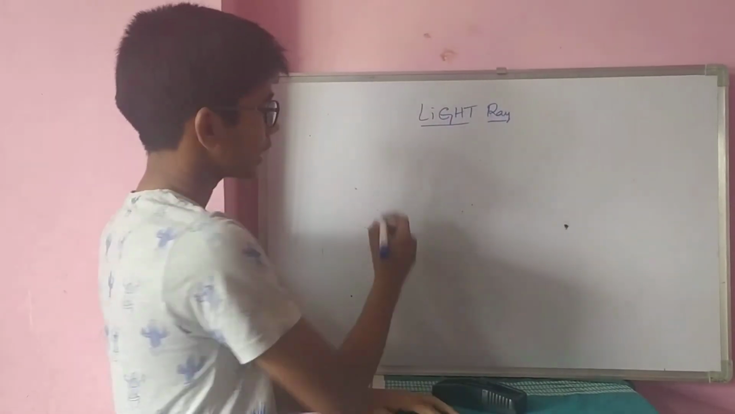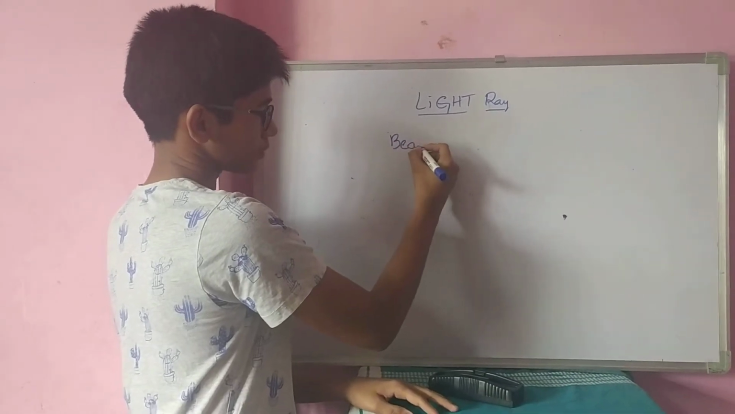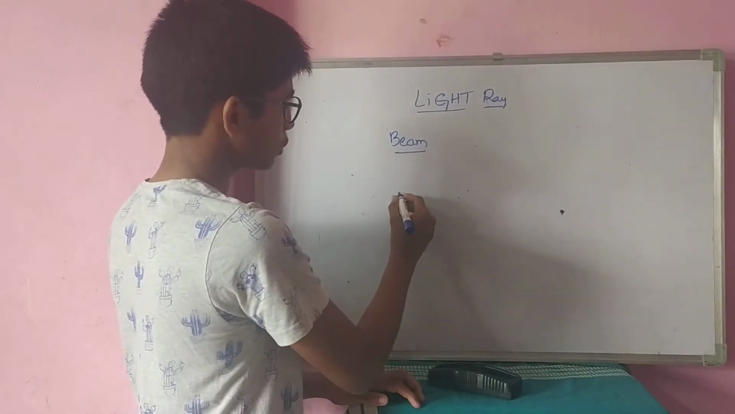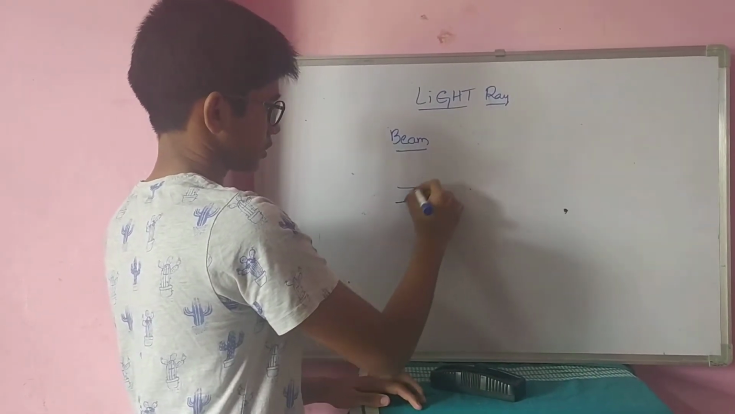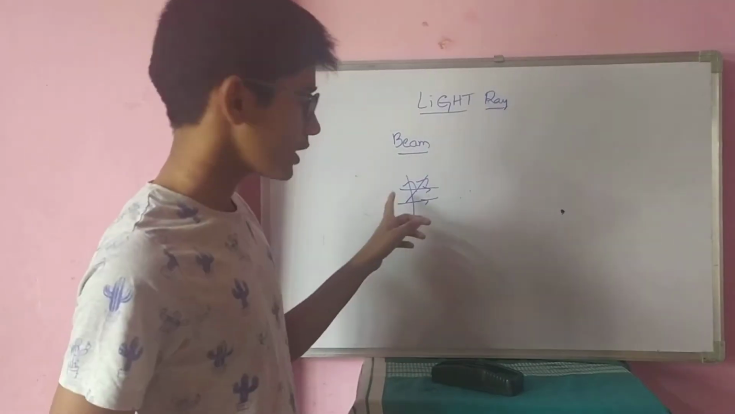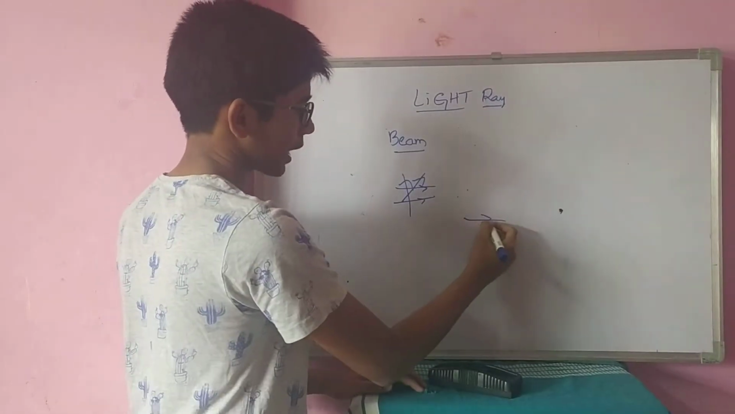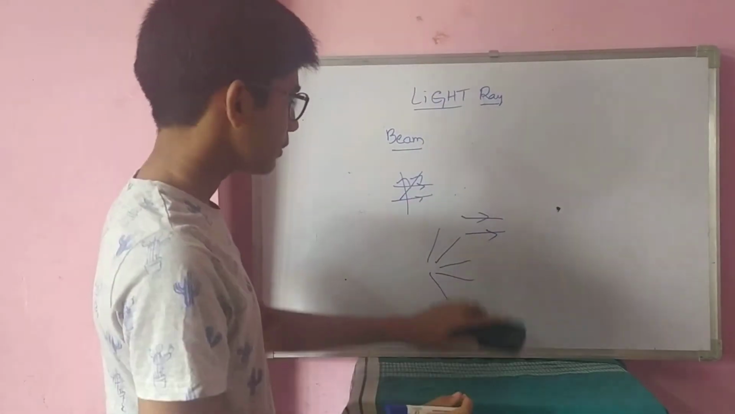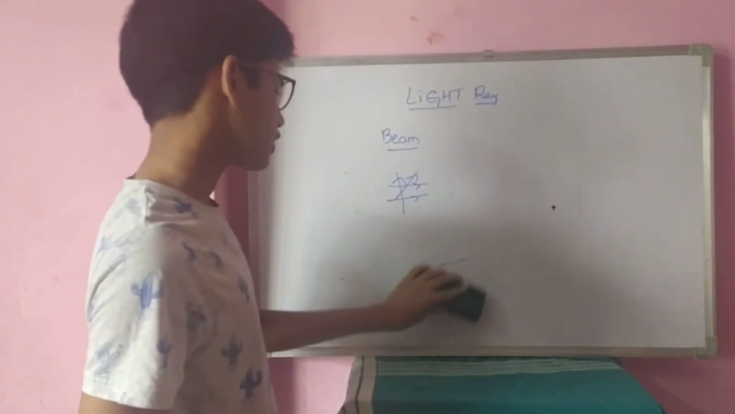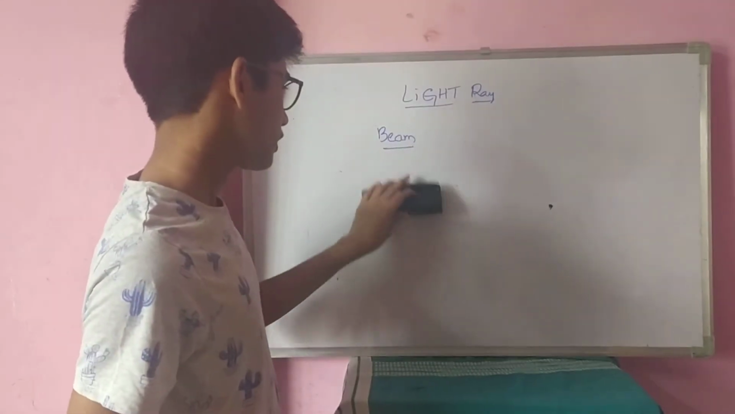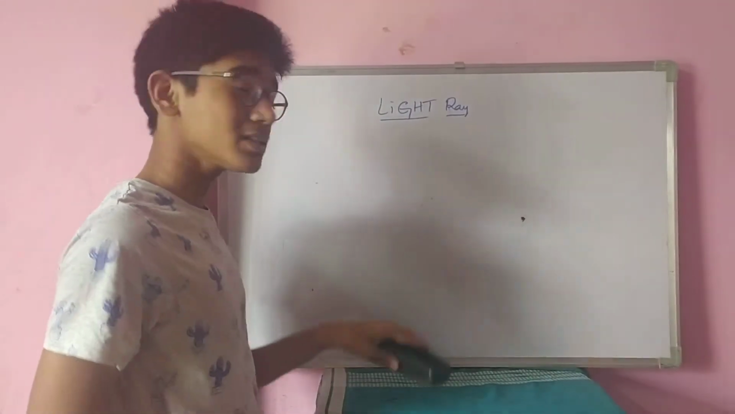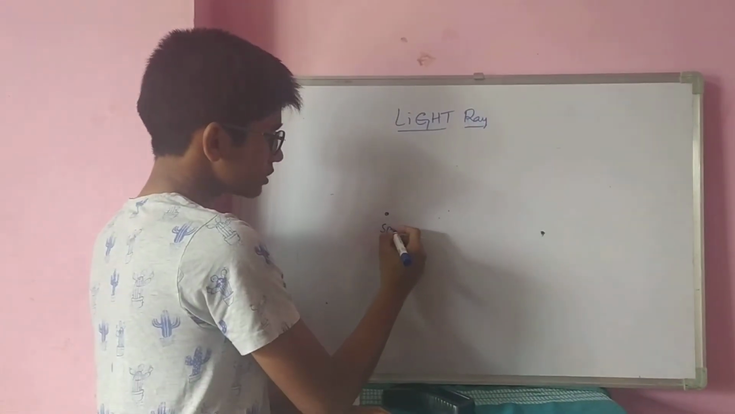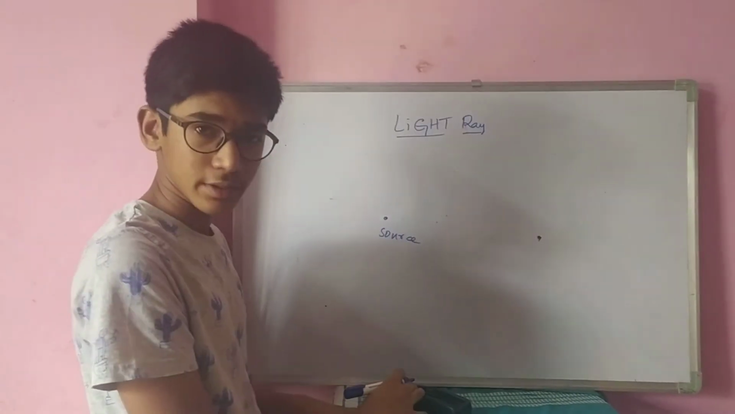Now, let's discuss another topic, the beam. What is a beam? A beam is nothing but a group of light rays. They may be in any order. They need not be parallel. They need not be inclined at a certain angle. I am considering a group of rays, and that is called a beam. Now, a beam is a group of light rays coming from a single source, right? Or